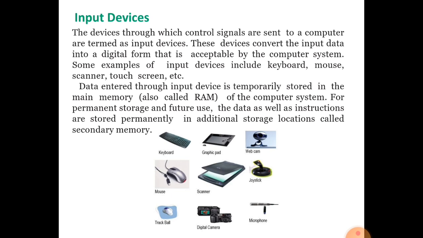For later use, the data and instruction are stored permanently in an additional location called secondary memory. If you want to store permanently in the computer system, we can store in a secondary storage device, such as hard disk, CD, DVD, pen drive, etc.